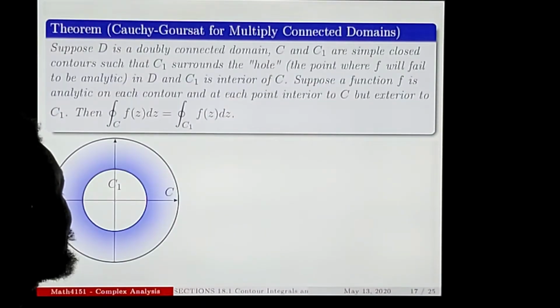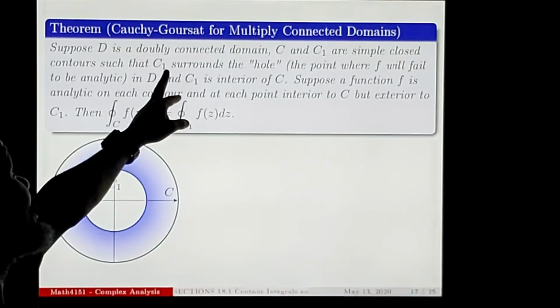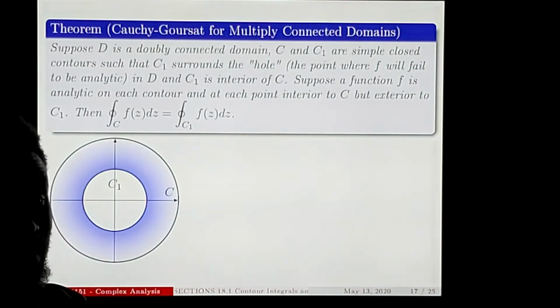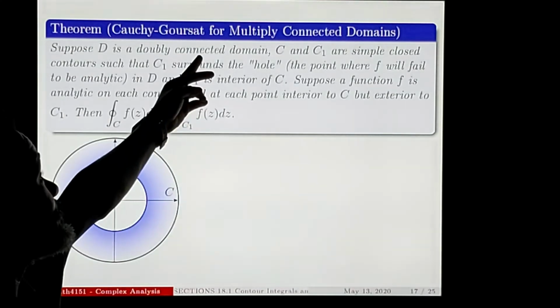Number 3. Very nice. Now here we are talking about Cauchy-Goursat for multiply connected domains. Actually, here I can give you the general theorem. Let me give you this particular theorem, then I go to the general theorem, then we look at examples. So suppose this is a doubly connected domain.